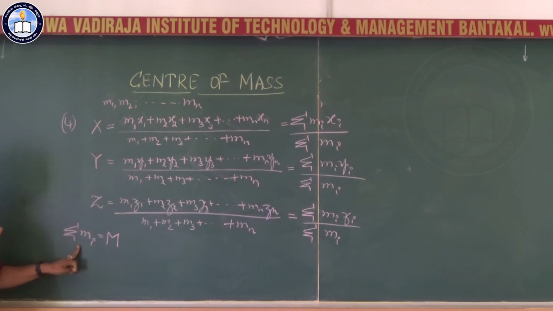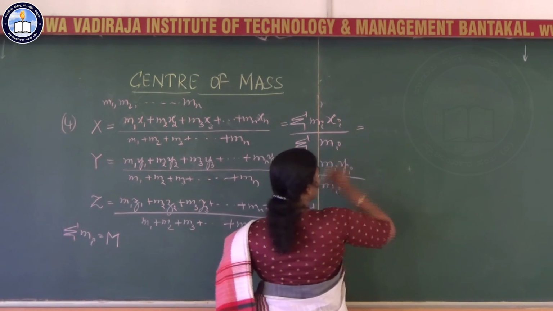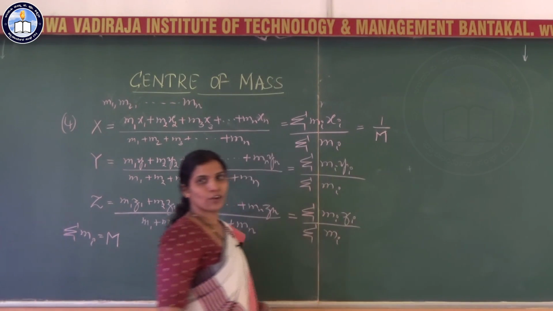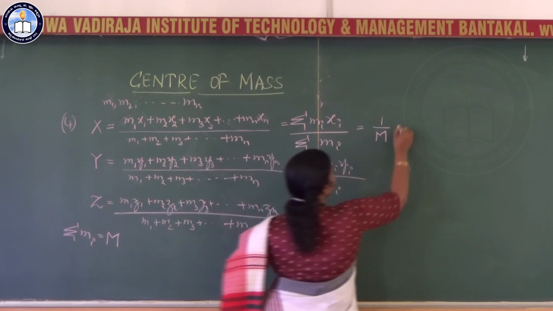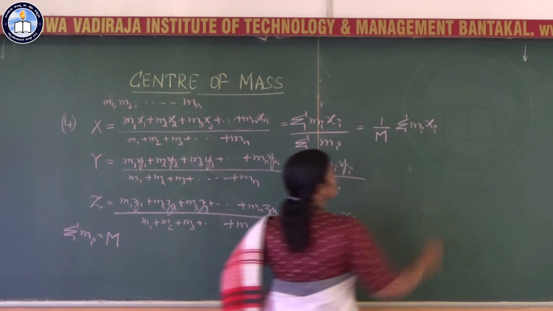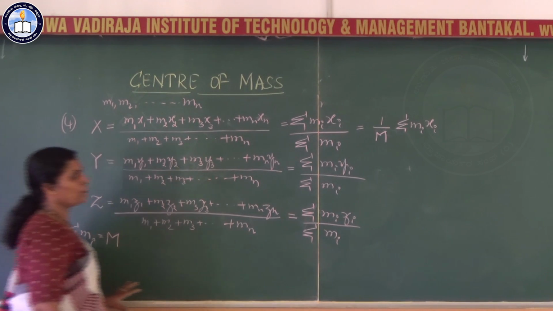Summation mi is the total mass of the system. We can write it as m. So, I can also write this as 1 by m summation mi xi, where i ranges from 1 to n.